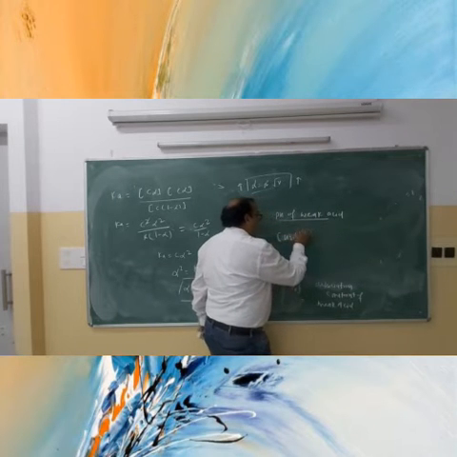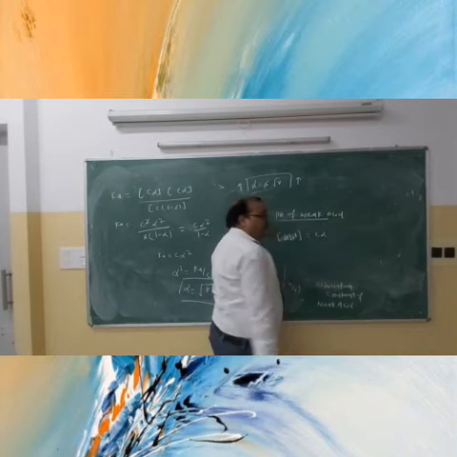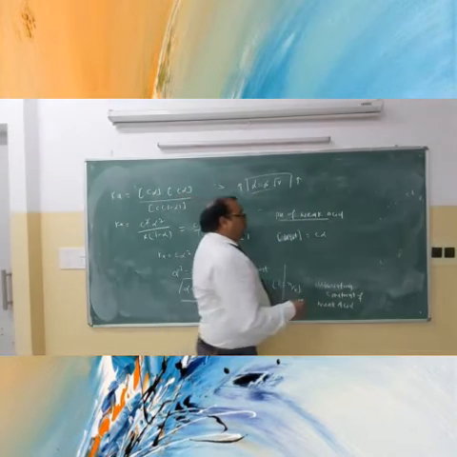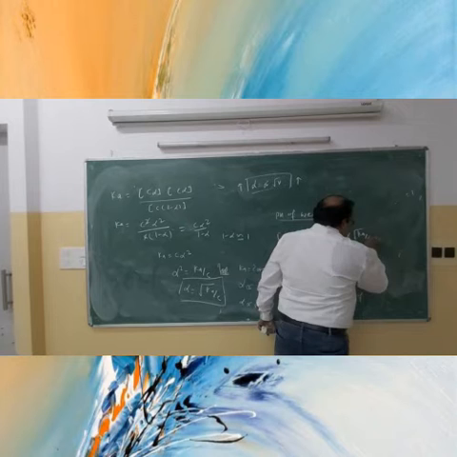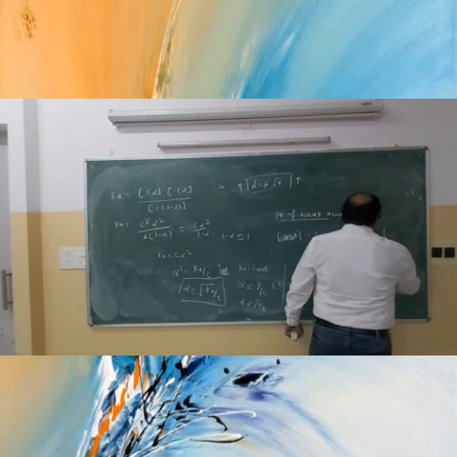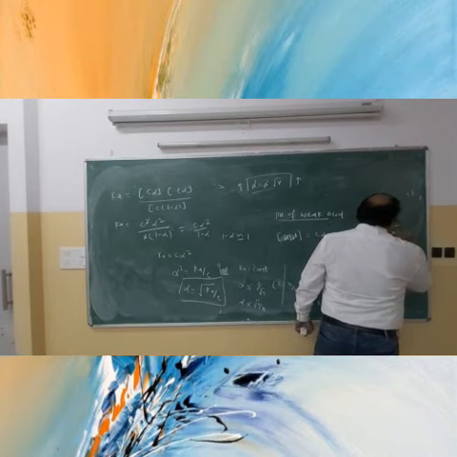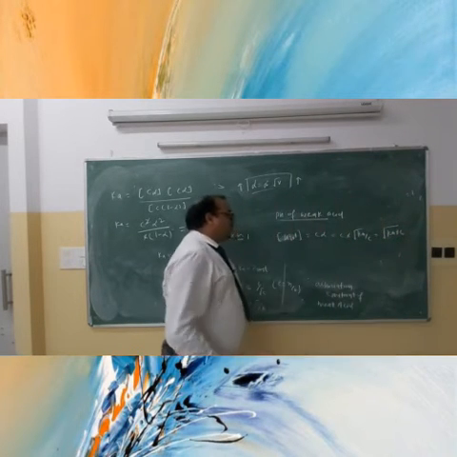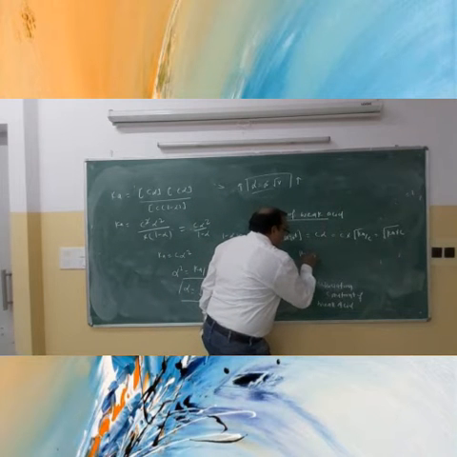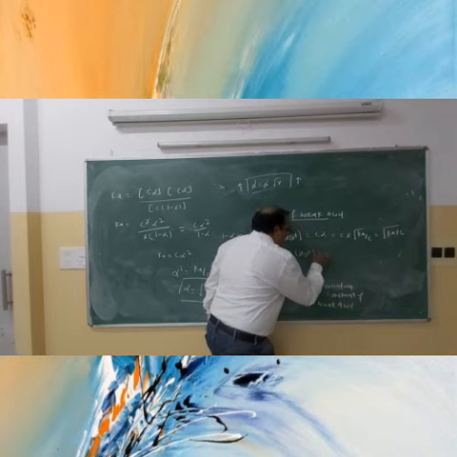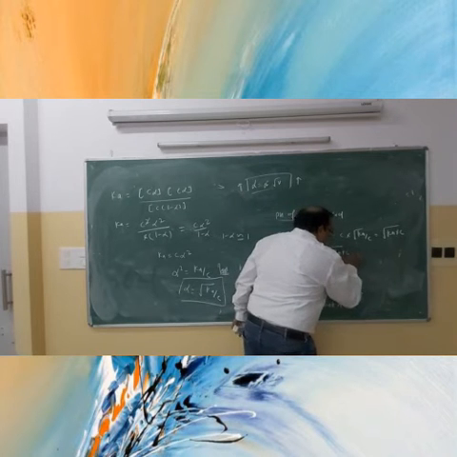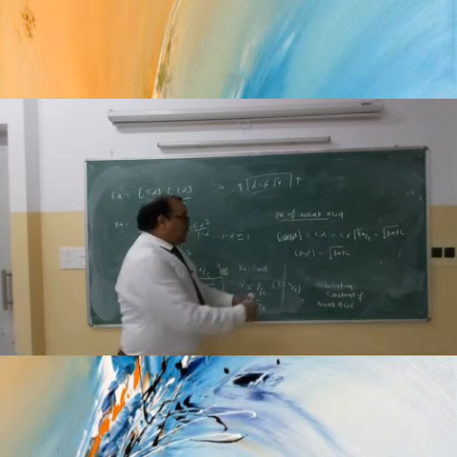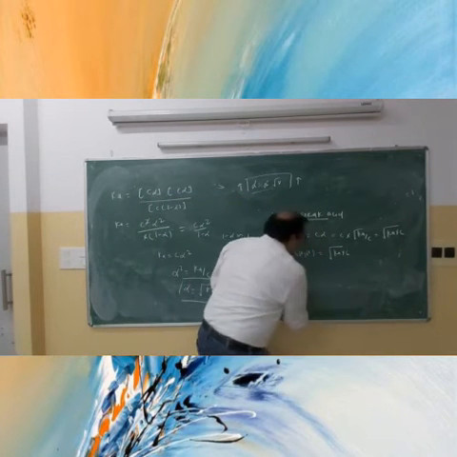The hydronium ion concentration is equal to C alpha. And you got alpha is equal to root under K upon C. So the hydronium ion concentration is root under K into C.